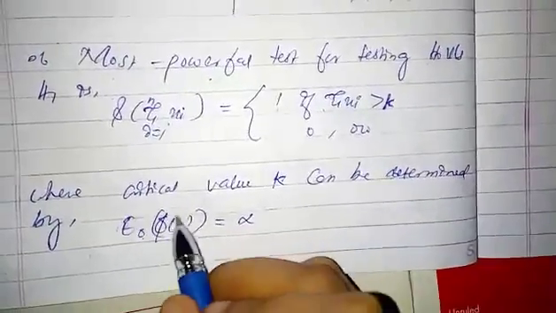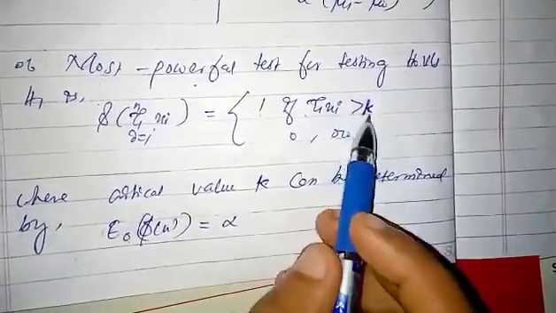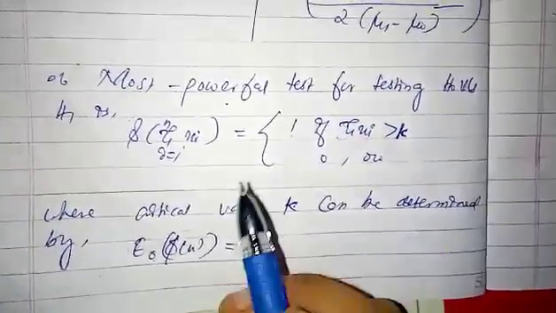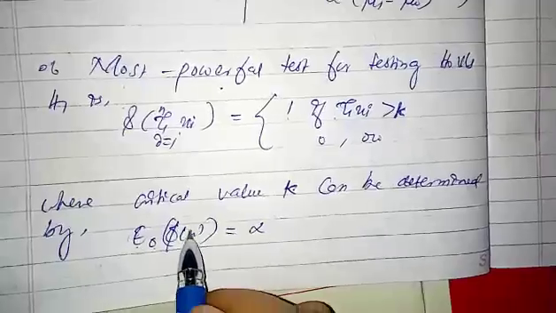So using the size we can find the critical value k. What is the expectation of phi of x?